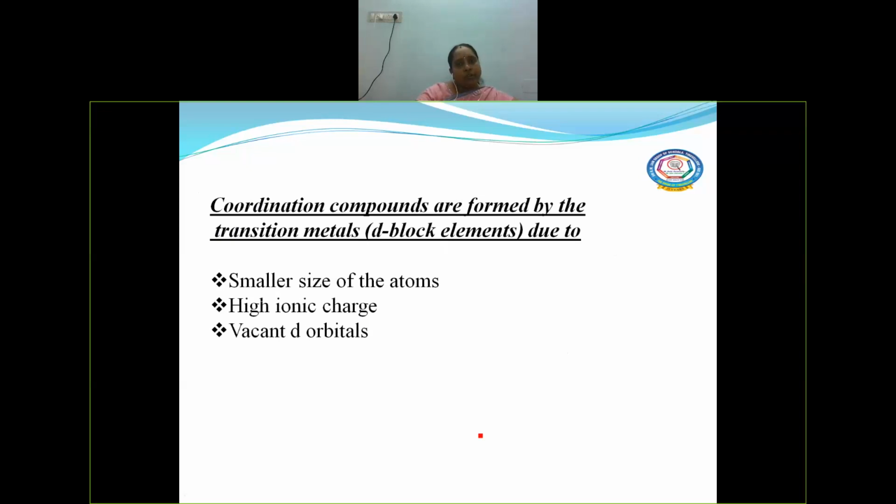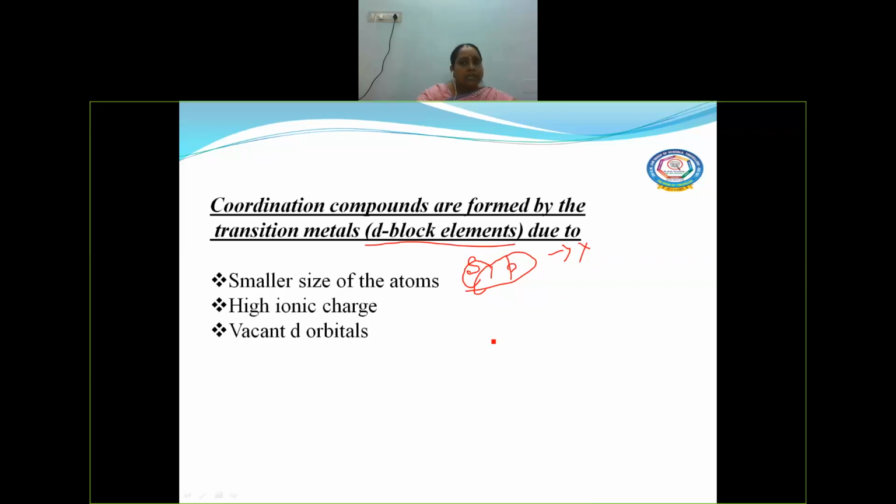Now, coordination compounds are formed by the transition metals. Okay, so what are called transition metals? They are nothing but d block elements. And what are the reasons for the d block elements specifically to form such compounds? Because we have s block and p block elements also. But these two will not be involved in coordination compound formation. But d block elements can form coordination compounds.